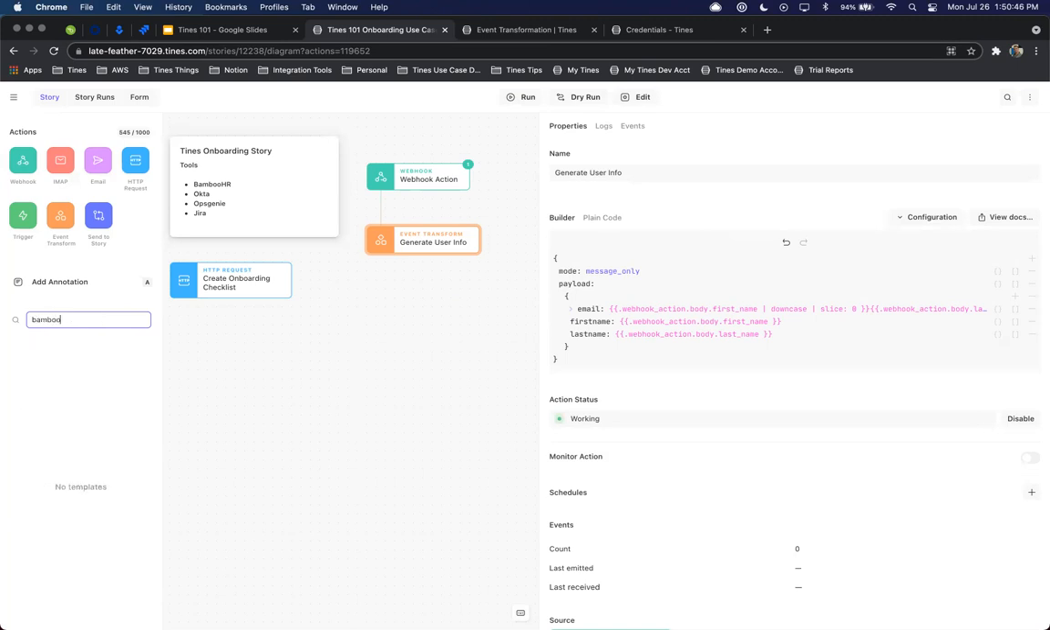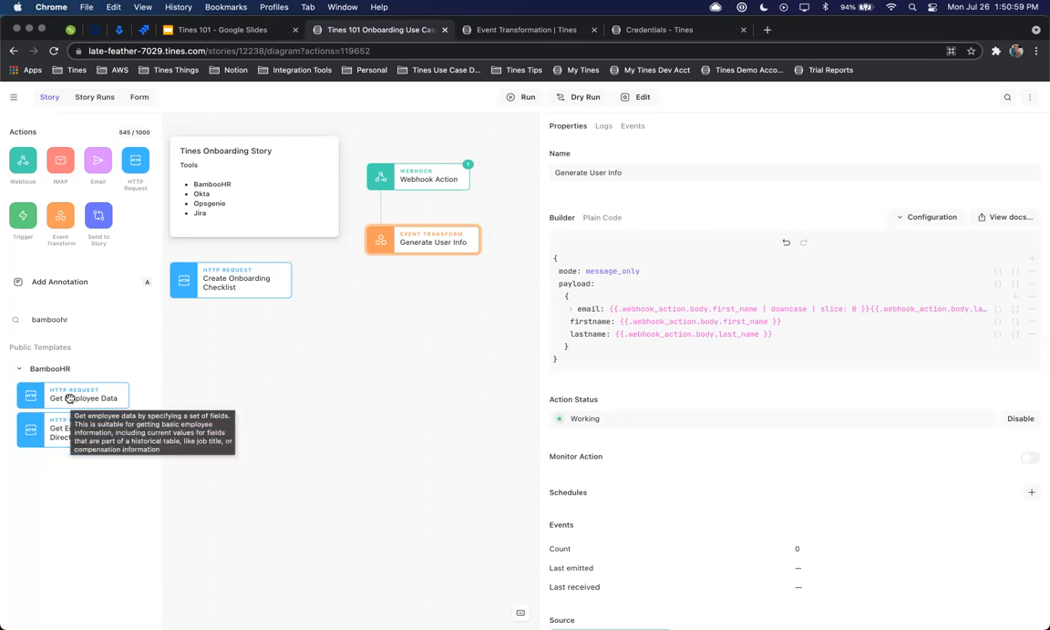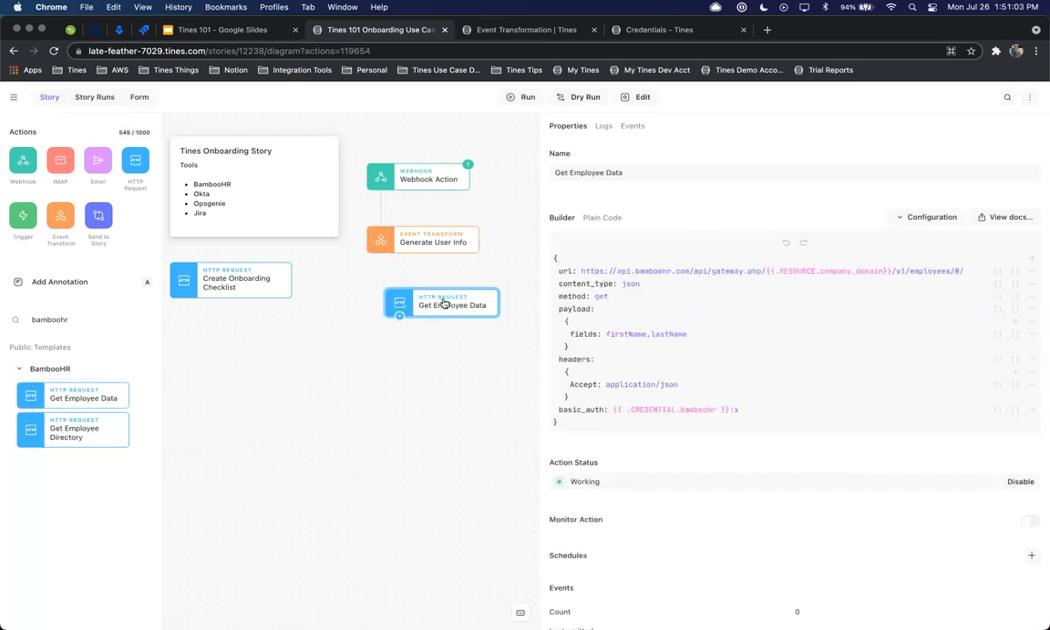So if I type in BambooHR, we can take a look at the options that we have here, which is to get employee directory or get employee data. So what I'm going to do is go ahead and drag and drop this on. And I'm actually going to modify this. And I really want to show how simple it is to change and create a simple template within Tines to go ahead and create our users for that.